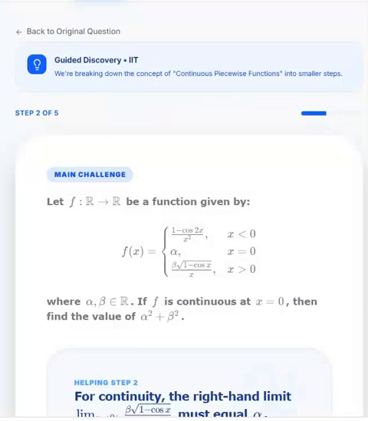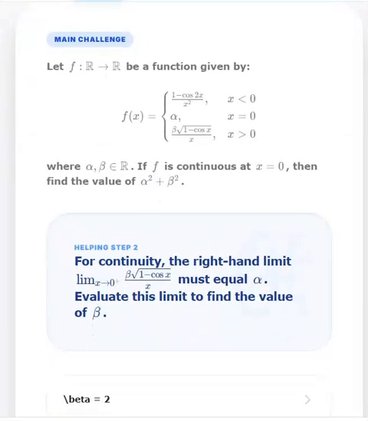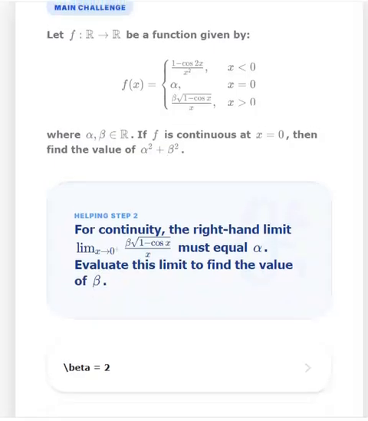Now it will show me the right hand question, the second helping question, where it will be approaching from the right hand side. Now he is saying this also should equal alpha. What will be the value of beta? So we know that alpha is equal to 2, and now we have to find the value of this.